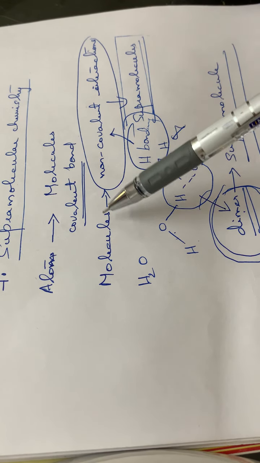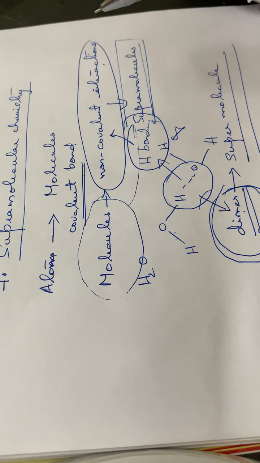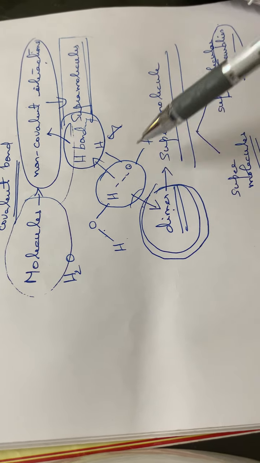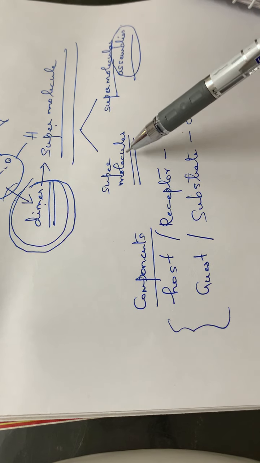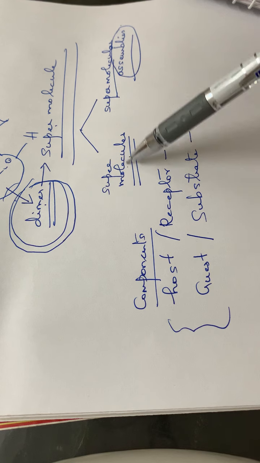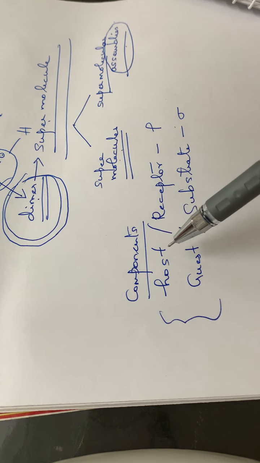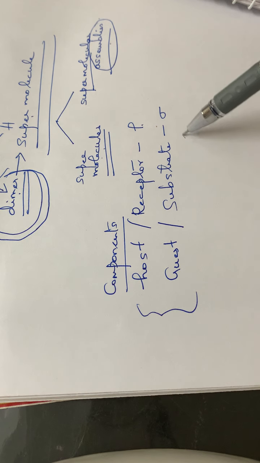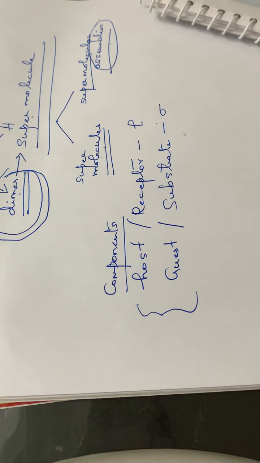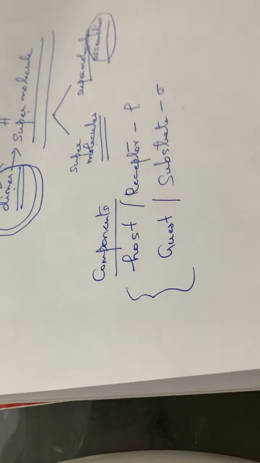So supramolecules are formed by the combination of molecules with the help of non-covalent interactions. Example, a dimer of a water molecule is a supermolecule. Two main areas are there, supermolecules and supermolecular assemblies. The main components of a supermolecule are a host or a receptor denoted by rho and a guest or a substrate denoted by sigma. Okay. And now we can go through this PowerPoint presentation.